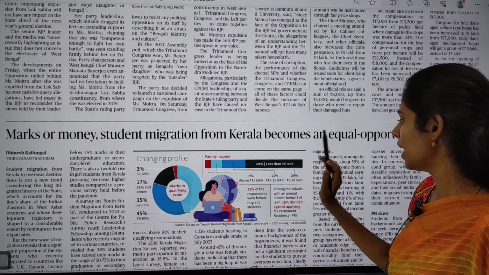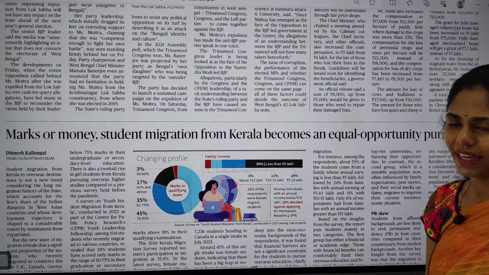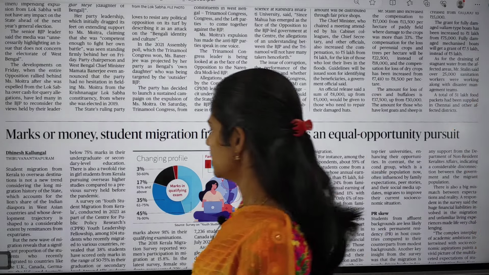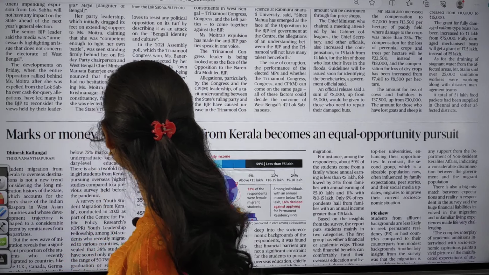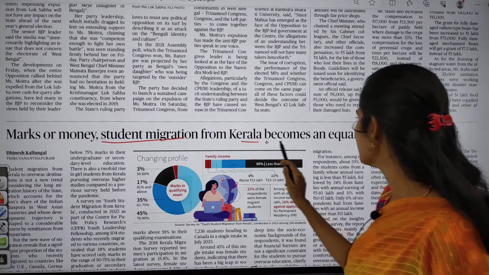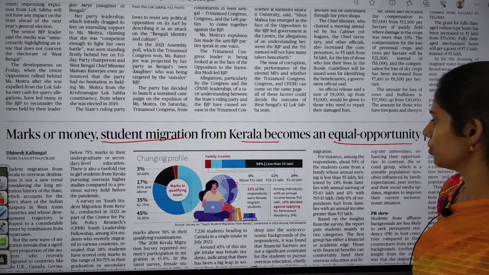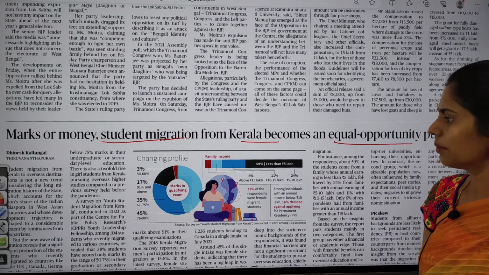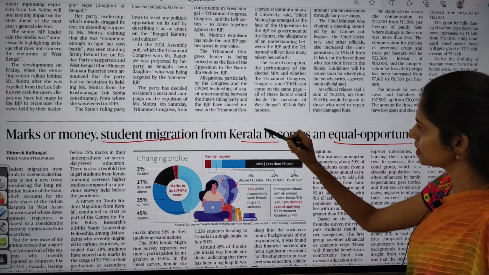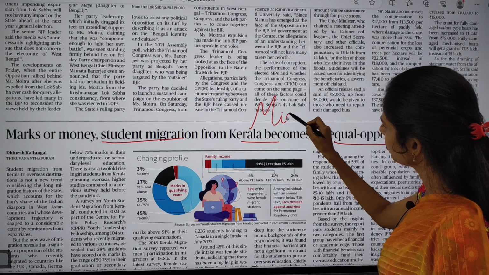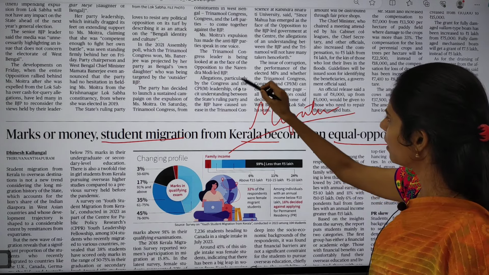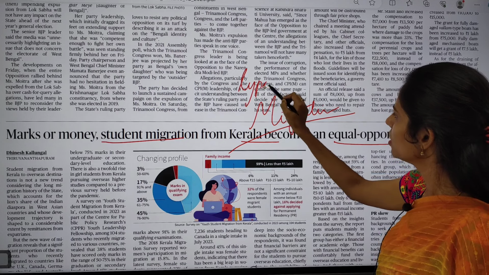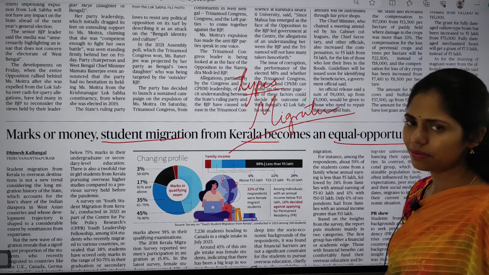And here you can see one article that is about migration. This article says: marks or money, student migration from Kerala becomes an equal opportunity pursuit. If you are talking about migration, you have to understand the meaning of migration. In migration we have different types, so you have to see what those types are.